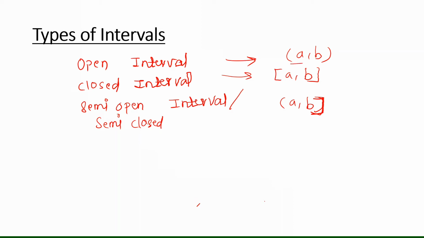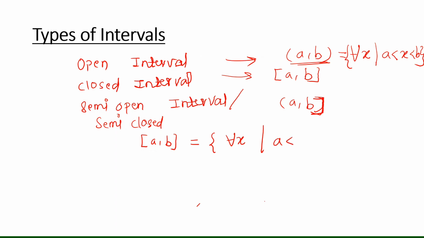So in the open interval (a, b), all x such that a is less than x less than b belong to the set. Closed interval [a, b] is all x such that a is less than or equal to x less than or equal to b. So here a is also contained in the set and b is also contained in the set.